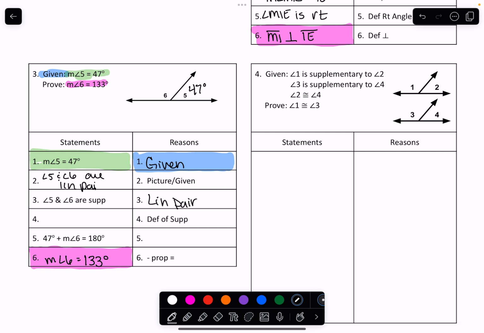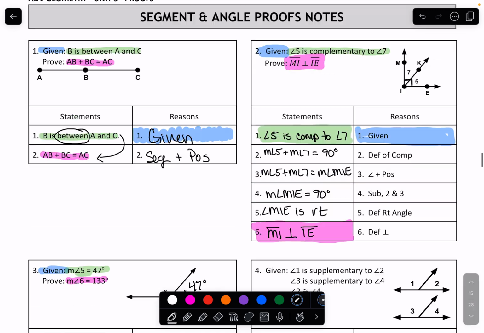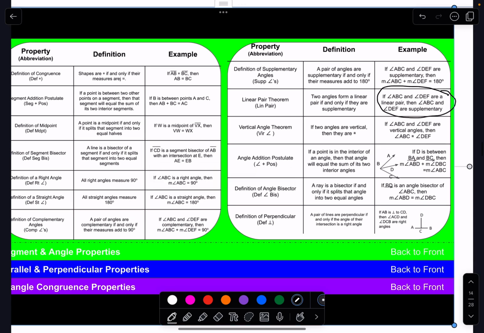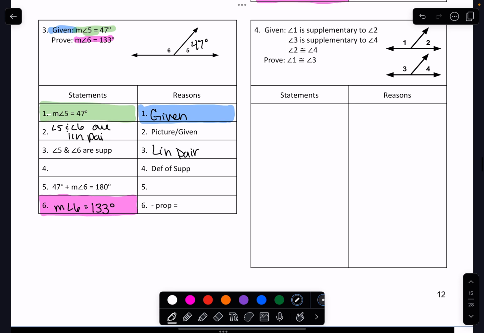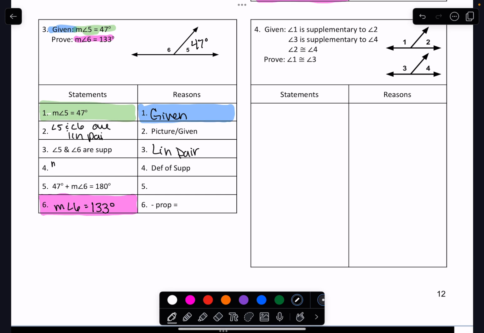Okay, then after you know they're supplementary, we're going to go up here and look at supplementary. What does supplementary tell us? Supplementary tells us that they now equal 180. So I can go down here and say that they equal 180. So the measure of angle 5 plus the measure of angle 6 is equal to 180 degrees. That is the definition of supplementary. Okay, then what do we do?